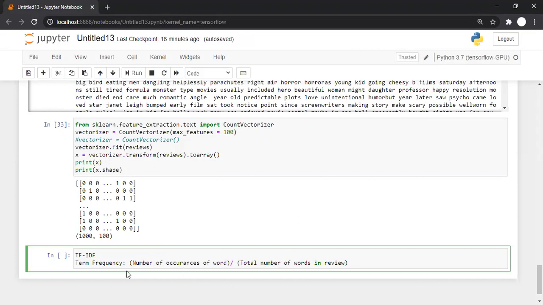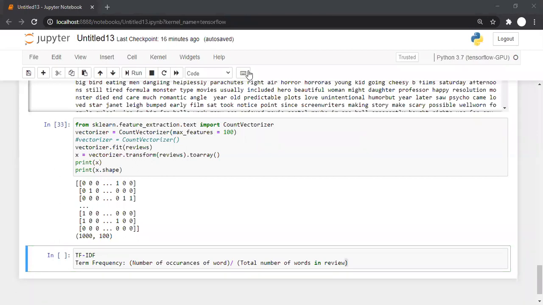So what we are doing, we are dividing the number of occurrences of the word by the total number of words. That's how it is done. So this is a normalized term frequency. This is called normalized term frequency.